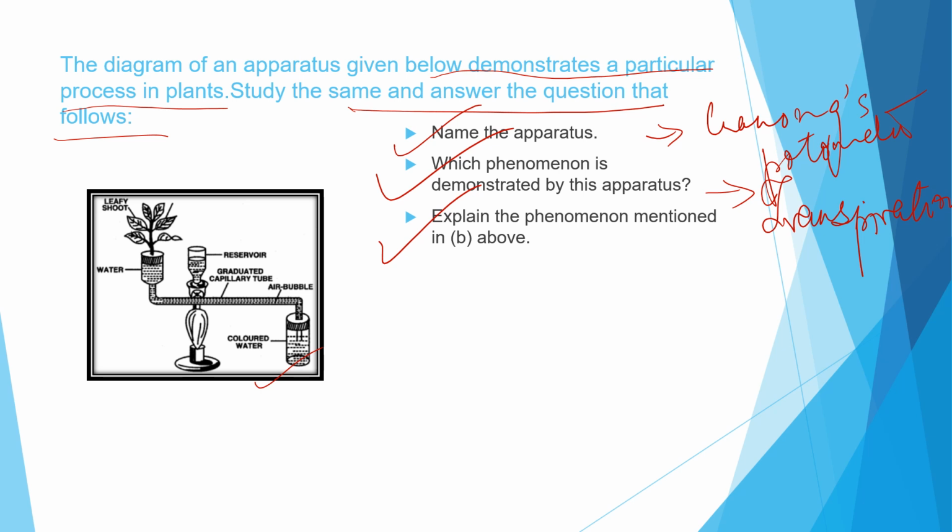So explain how we measure the volume of water, how it is being used up, or the uptake of water during transpiration using this Ganong's potometer. Just discuss this experiment in full, but try to write in brief points so that you manage the time properly and can explain it within the time. I'm not going into details, you all know this. So let us move on to the next one.